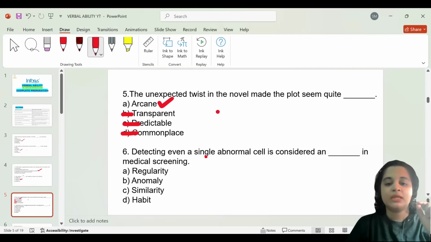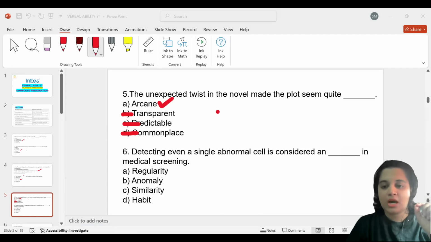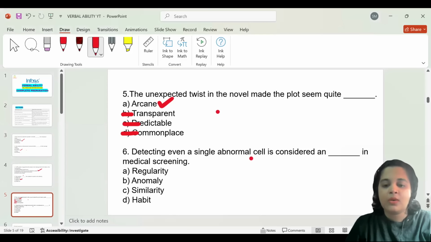Detecting even a single abnormal cell is considered a blank in medical screening. The options are option A, regularity; option B, anomaly; option C, similarity; and option D, habit. Now, what are abnormalities?